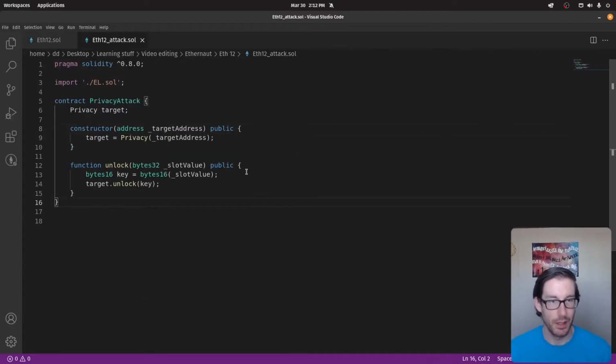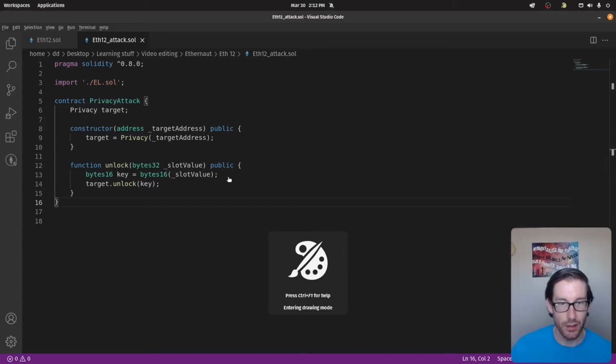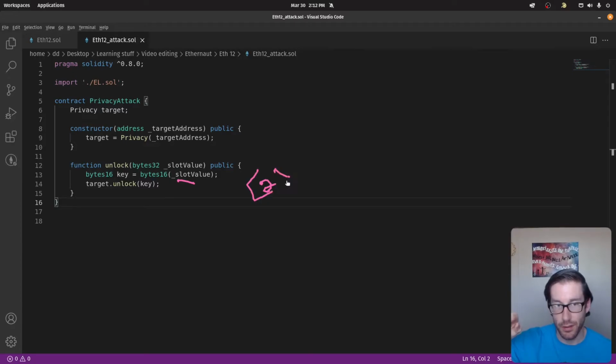Okie dokie. So we need to put our slot value in here, which is what we'll input, which is going to be that last array variable, but it's going to look like the second, but it's actually the last. And then once we put that in there, it's going to put this in the variable key. We're going to then put this inside of unlock, and then we're going to unlock it.